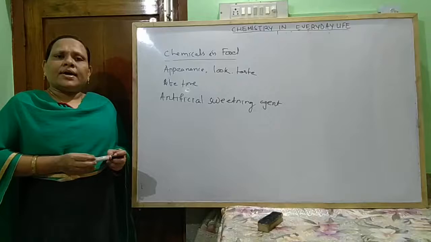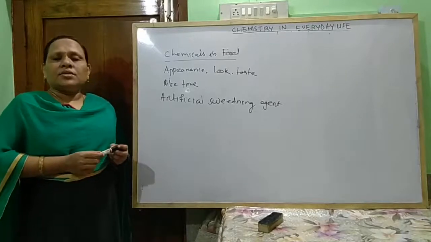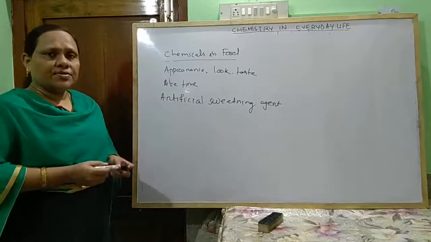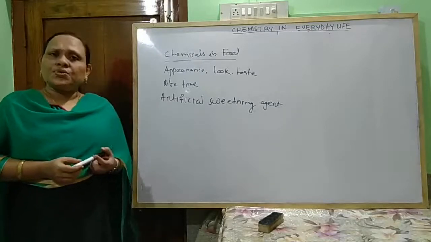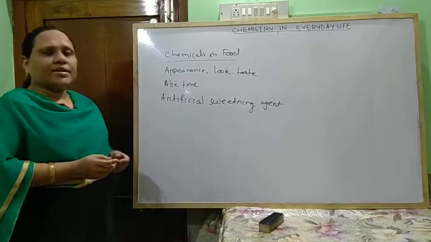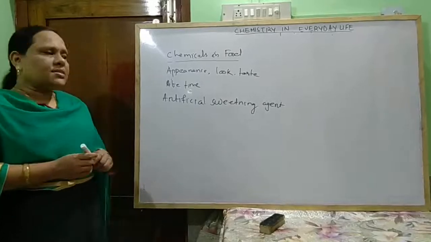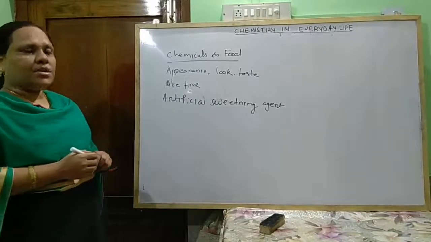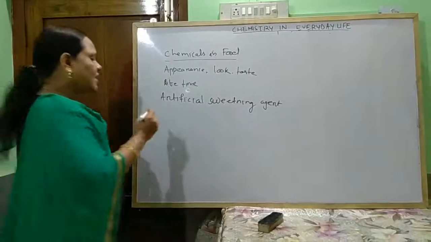This is a carbohydrate, and intake of sucrose increases the calorie value, in this way it increases obesity, and also causes tooth decay. To decrease the harmful effect of sucrose, some artificial sweetening agents are used. The first used artificial sweetening agent is saccharin.